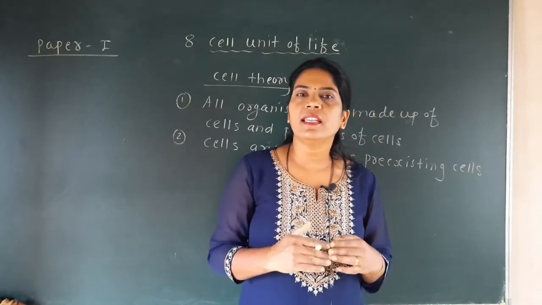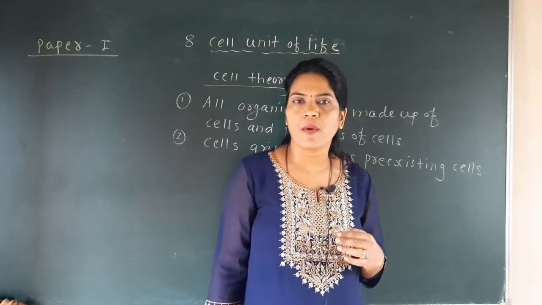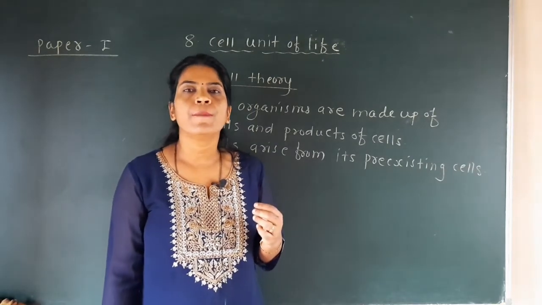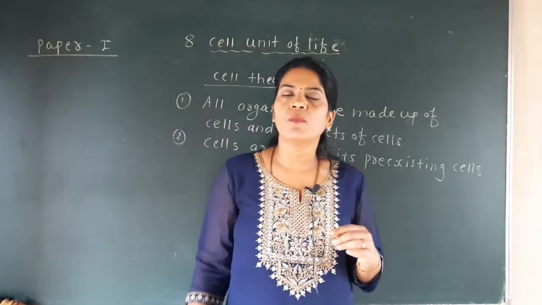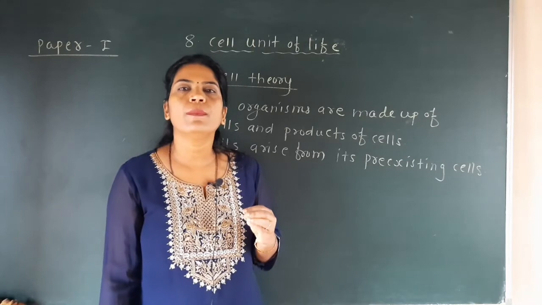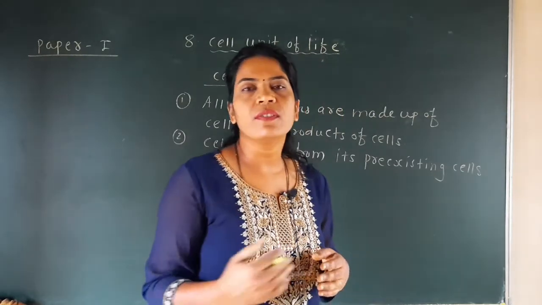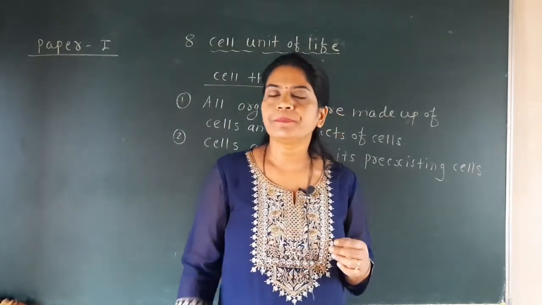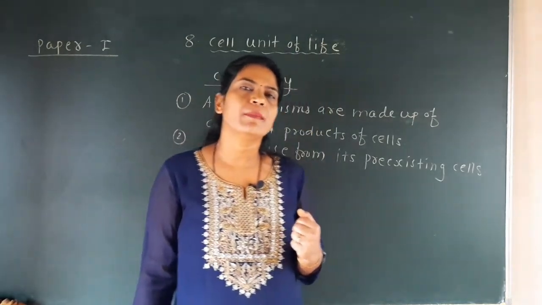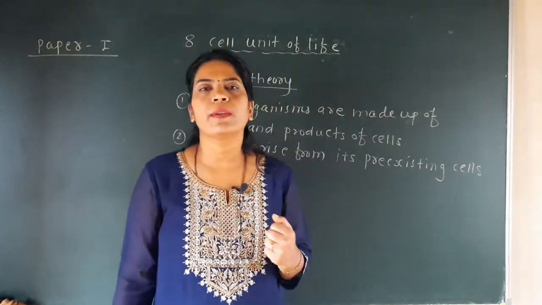But the cell theory proposed by Schleiden and Schwann did not clearly explain how new cells are formed. This was explained by another scientist, Rudolf Virchow, who first explained that new cells are formed from pre-existing cells, from the previous cell, and he gave the term omnis cellula e cellula. So he modified the cell theory of Schleiden and Schwann and gave it the final shape. He gave two important points: the body of every living organism is made up of cells and their products, and new cells are formed from pre-existing cells.